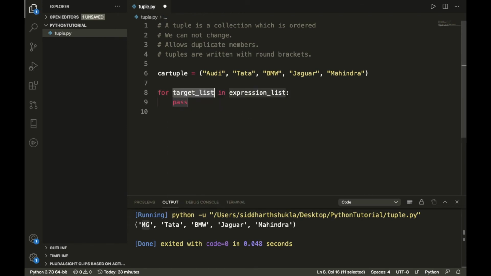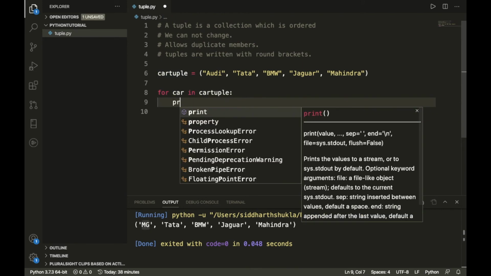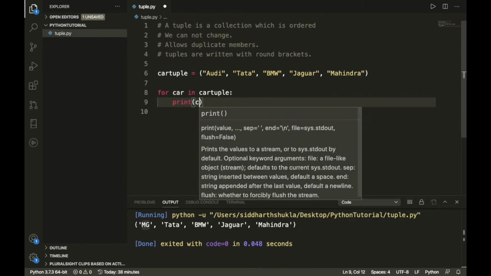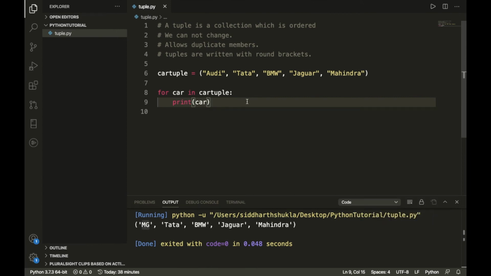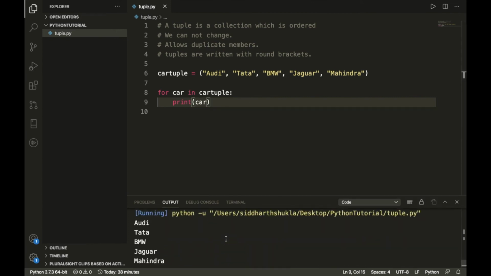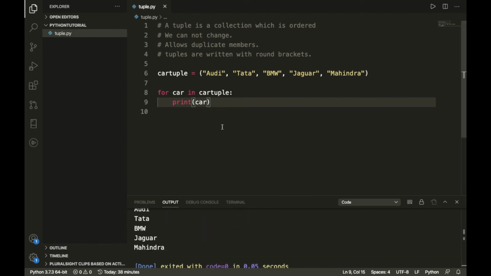Suppose I am going to use a for loop right here. Sorry, I have written cart, that is car only. So I have car and I want to use this one. And how you can print something, let's see. I want to use car, let me execute that program. Now we have Audi, Tata, BMW, Jaguar and Mahindra. Okay, we printed it here.